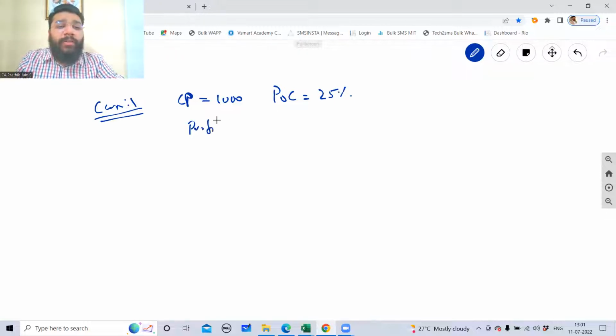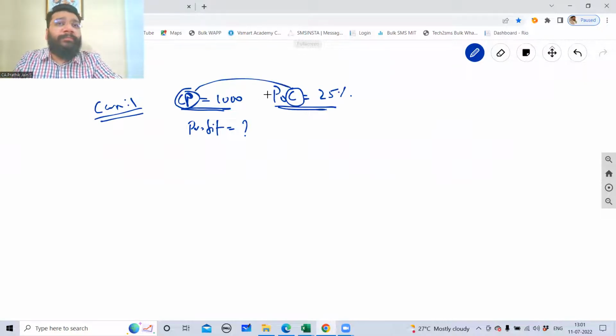Please tell me what is profit quickly. Cost price is 1000. Profit on cost is 25%. This is related to cost. When both are cost, can I multiply both and get the profit? Profit on cost, which means profit is equal to 1000 into 25 by 100, which is 250.